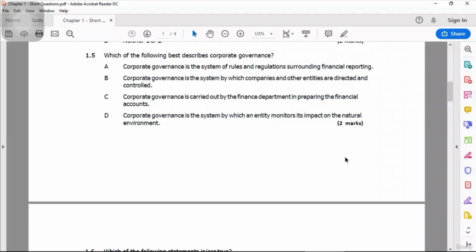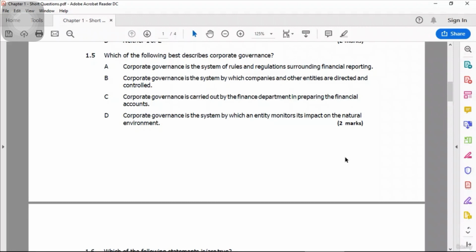B option, corporate governance is the system by which companies and other entities are directed and controlled. Yes, this is the answer, and this is exactly the definition which we spoke during the class. So B is correct, but let's see C and D also, and I will explain what is wrong with that.